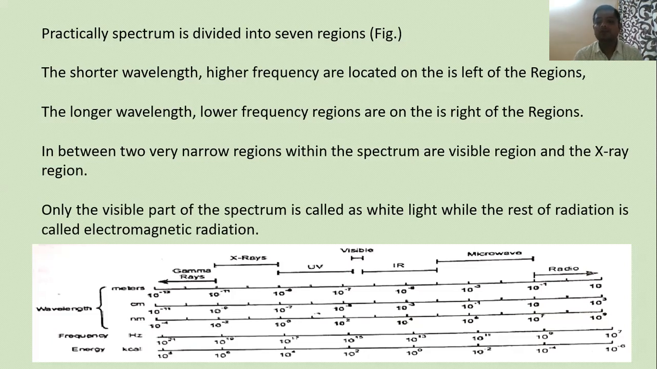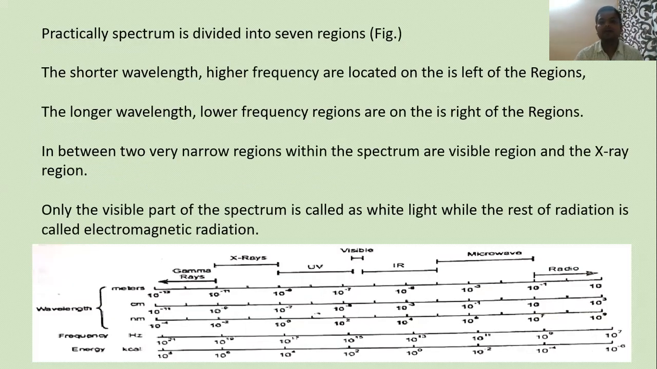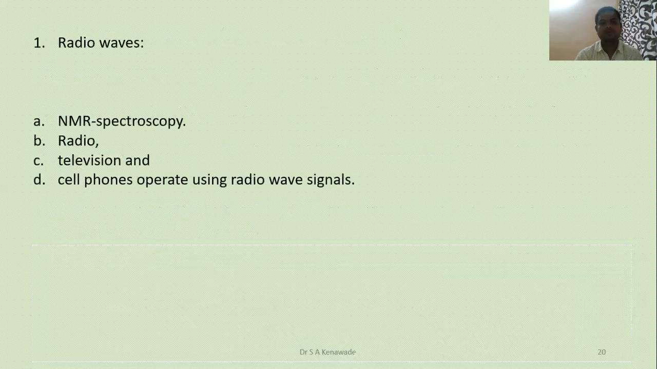After that, radio radiation, microwave radiation, IR radiation, UV radiation, X-ray radiation and gamma rays we cannot see with our naked eyes. Only visible light is seen by your eyes. Then the next is the 7 regions. We can study them one by one, starting with radio waves.